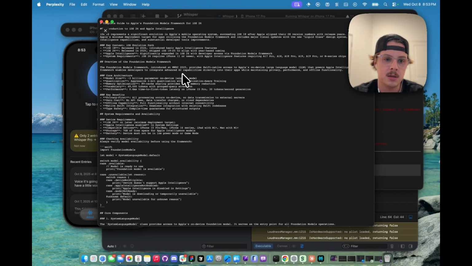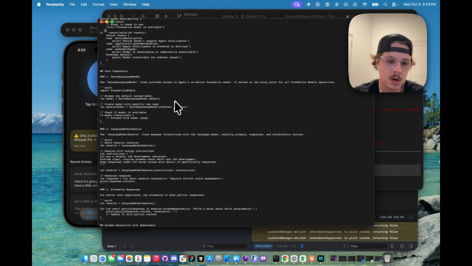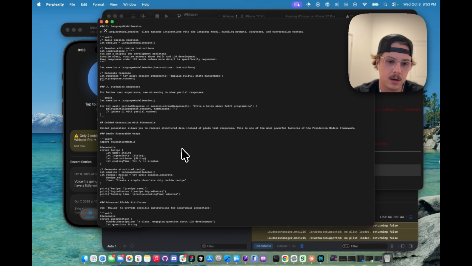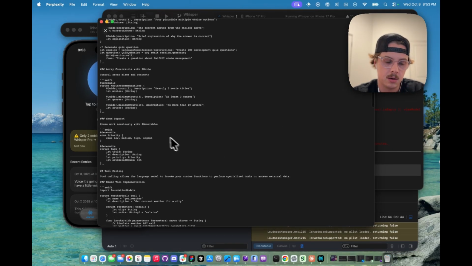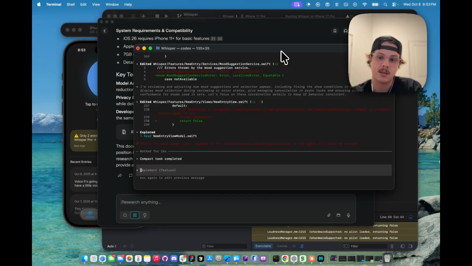So this is the document, and you can even see there's some code examples here, context about everything that's going on. So I'm just going to copy all of this and then take this over to Codex. This is OpenAI's coding assistant. It's just inside terminal. It's what we're using for building our Whisper app. So I'm going to paste that in.